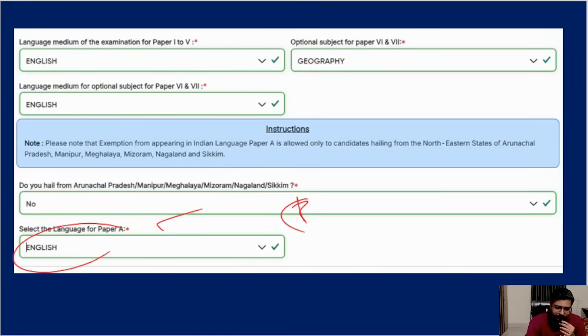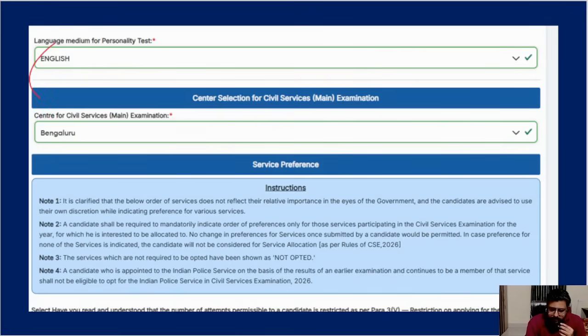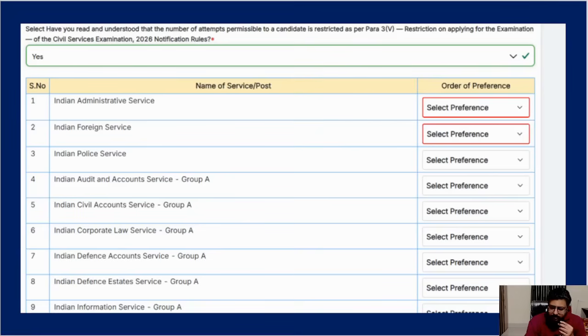Okay, so here on the next page, they are asking for your medium for the interview also this time. So it is English, Hindi, whatever you can choose. Your mains exam center you have to choose. Okay, and then your preference. This and all, usually they never ask at your prelims level.